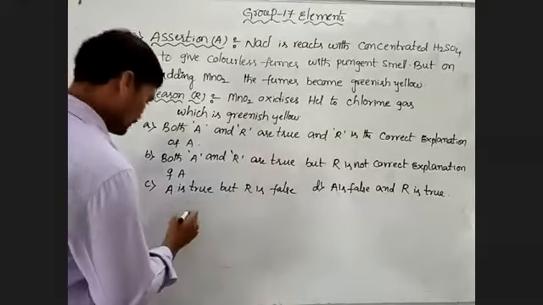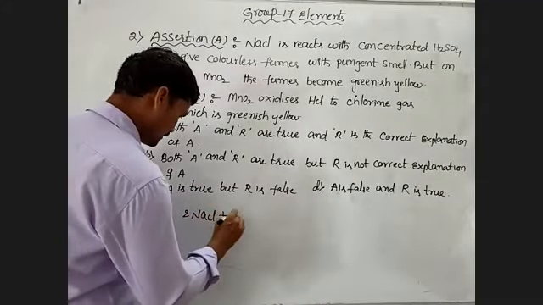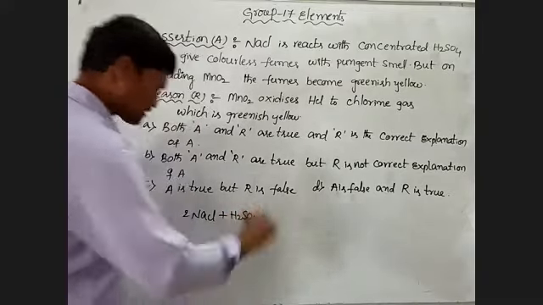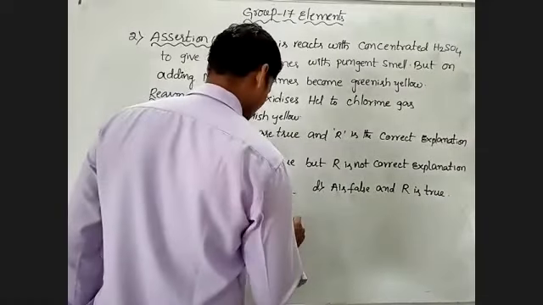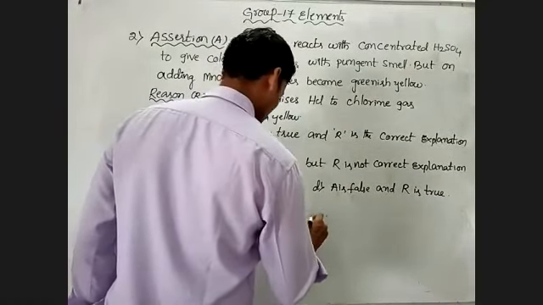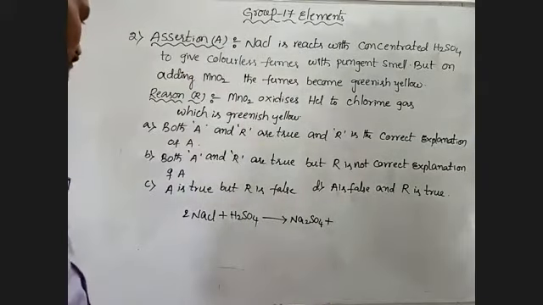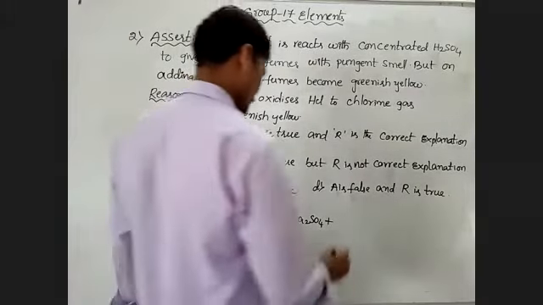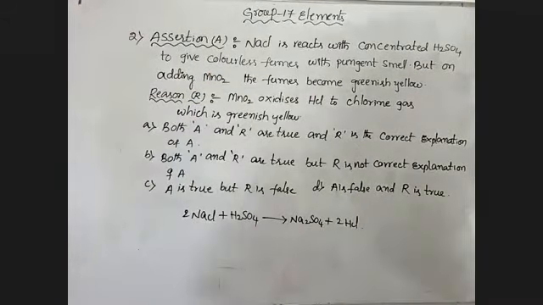That means the reaction is NaCl combines with sulfuric acid H2SO4. It gives sodium sulfate Na2SO4 and 2 moles of HCl. That is the equation of the reaction.